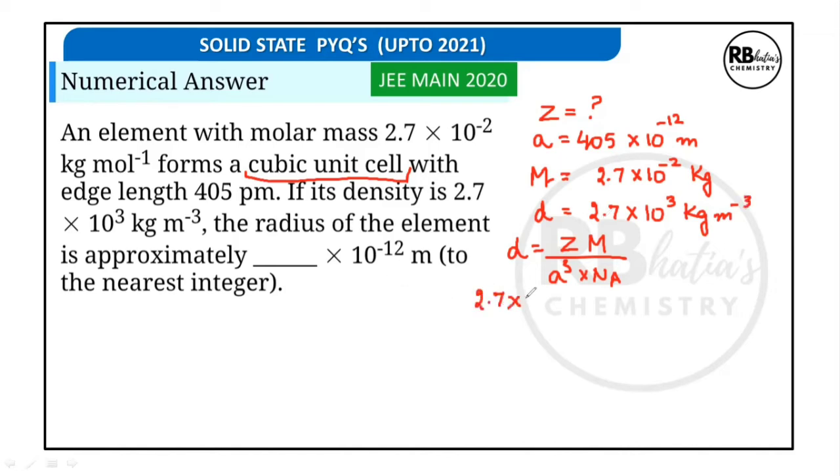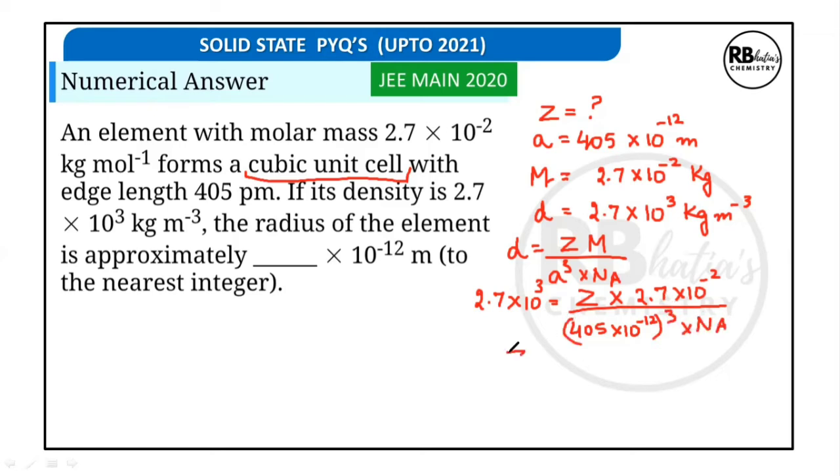So 2.7 into 10 to the power 3. Be careful about the units. It should be dimensionally correct. So molar mass in kg. Since density is in kg per meter cube, molar mass in kg, a cube is in meter cube and Avogadro number.